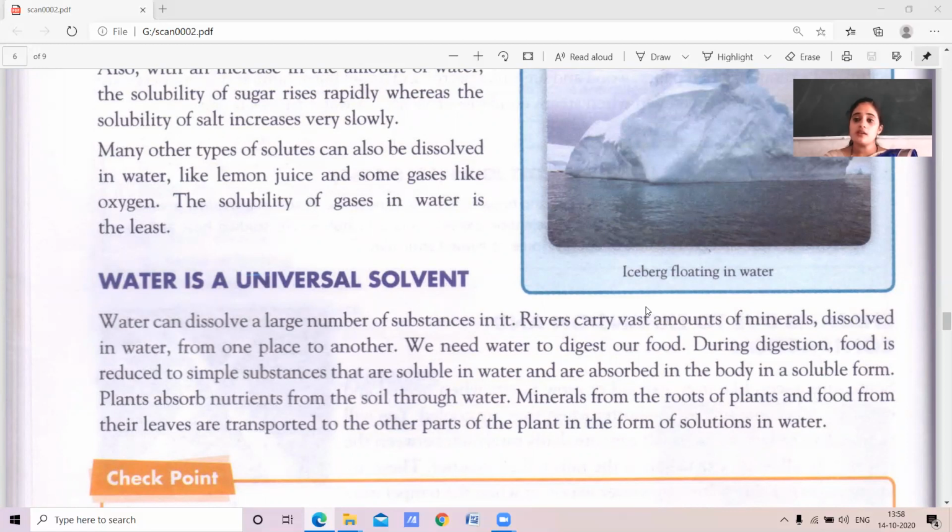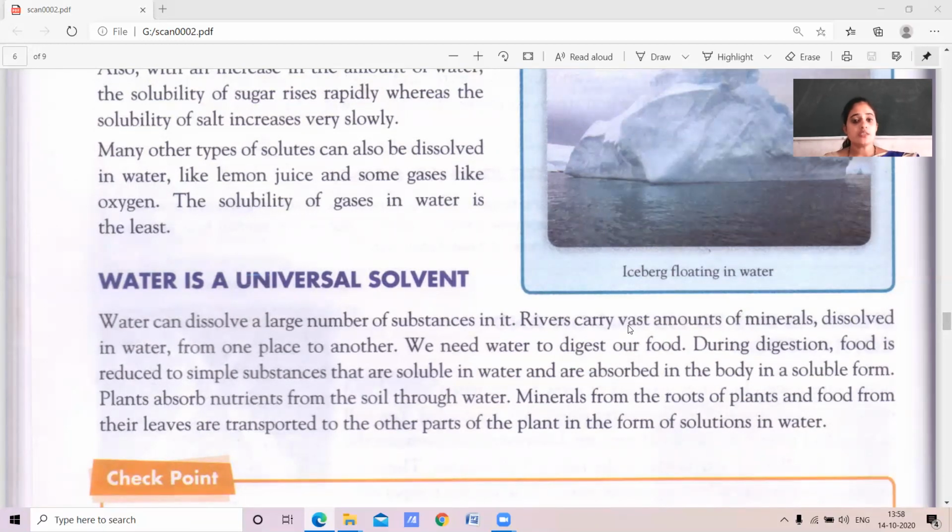Not only animals, plants also absorb nutrients from the soil with the help of water. Minerals from the roots of plants and food from the leaves are transported to other parts of the plant. This is because of the water.